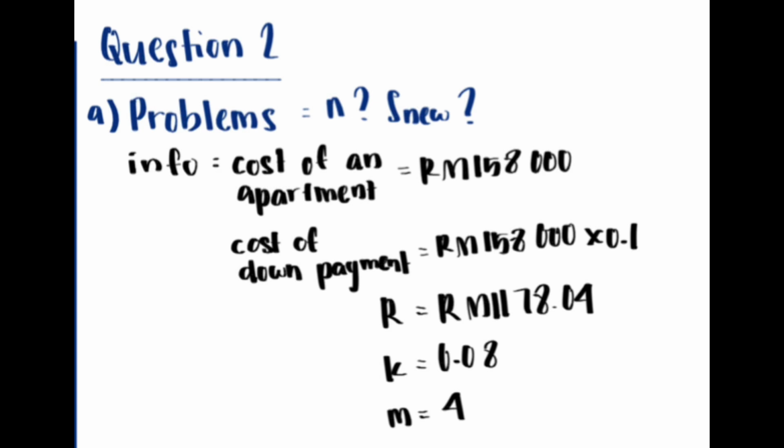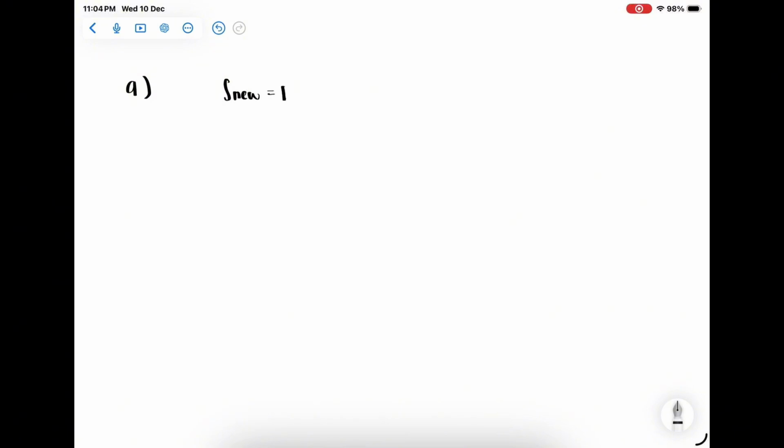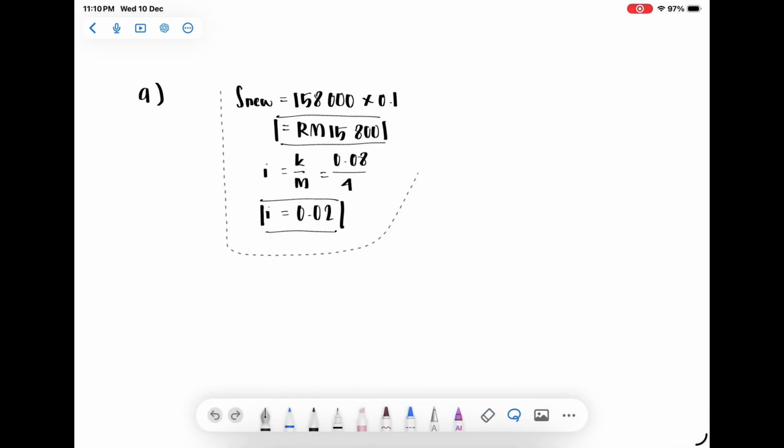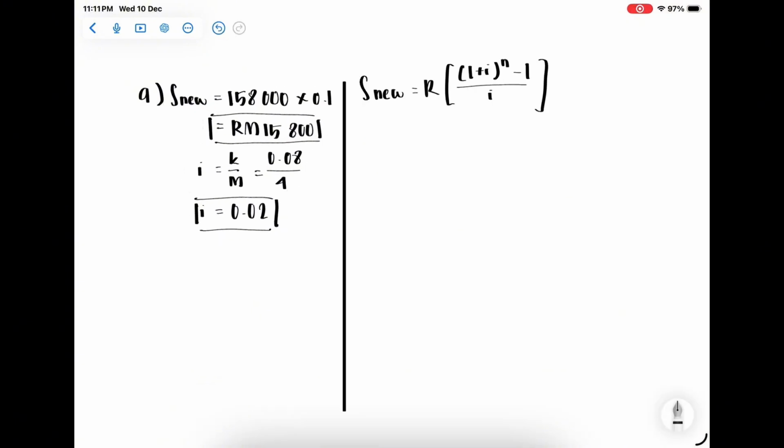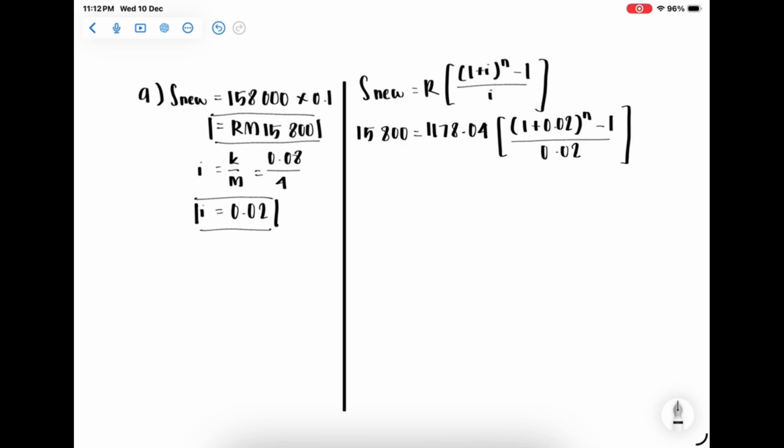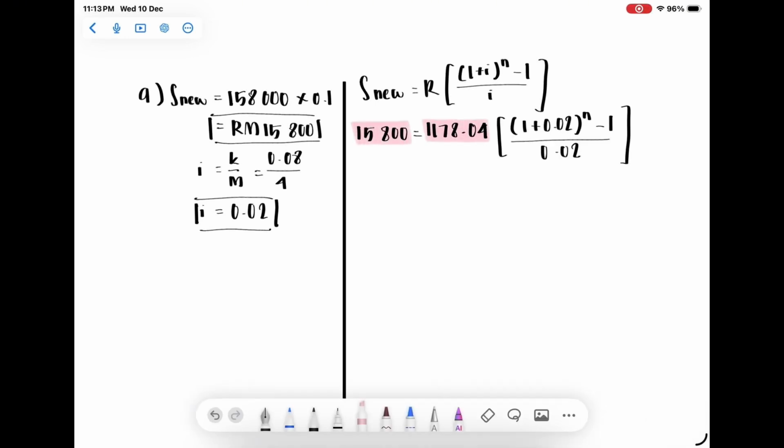The problem in this question is we are trying to find the new future value, which is S, and to find how many payments to make, which is n. So first we're going to find the new future value, which is RM158,000 times 0.1. So we're going to get RM15,800. i is equal to 0.02. To find the new future value, we need to use the formula R open bracket 1 plus i close bracket to the power of n minus 1 over i close bracket. We're going to transfer the R to the left hand side to be divided by 1,178 and 4 cents. At the same time, we will solve the 1 plus 0.02.